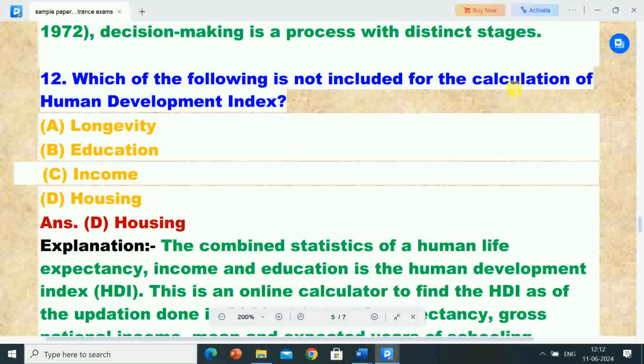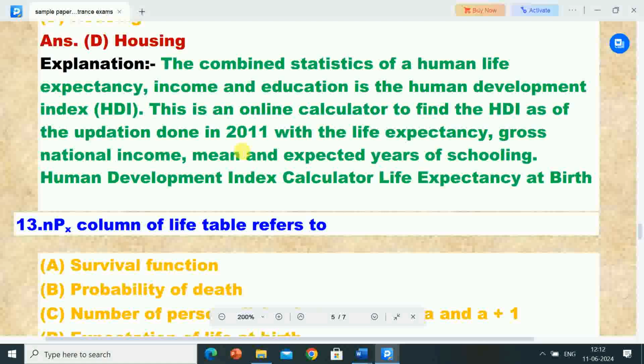Housing is not included for the calculation of Human Development Index, and longevity, education and income are included for the calculation of Human Development Index. Its explanation is, the combined statistics of human life expectancy, income and education is the Human Development Index, HDI. This is an online calculator to find the HDI as of the update done in 2011, with the life expectancy, gross national income, mean and expected years of schooling.